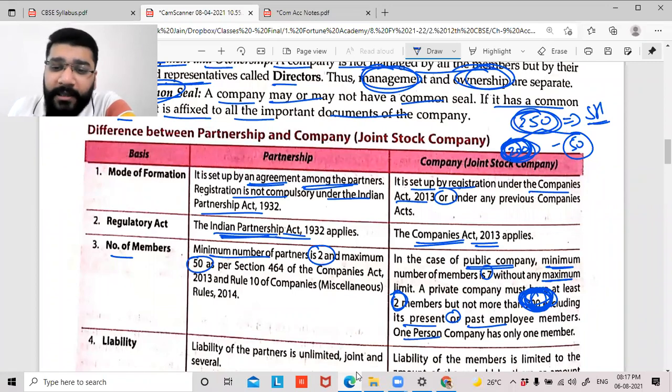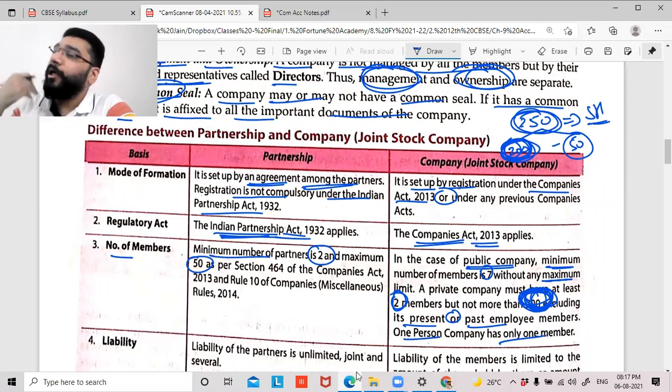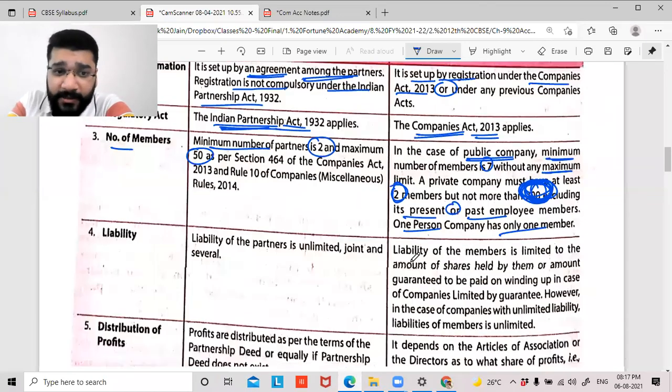Next is, guys, the one-person company. A one-person company will have only one member. You cannot have more than one member. Only one shareholder is allowed. Why it is like that, we'll discuss in the next class.